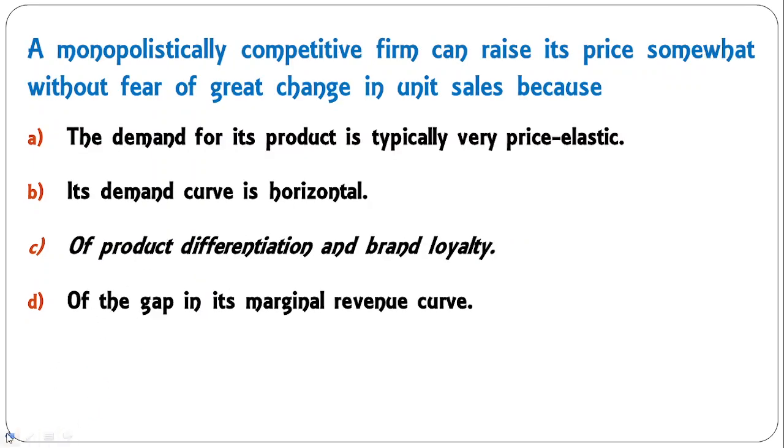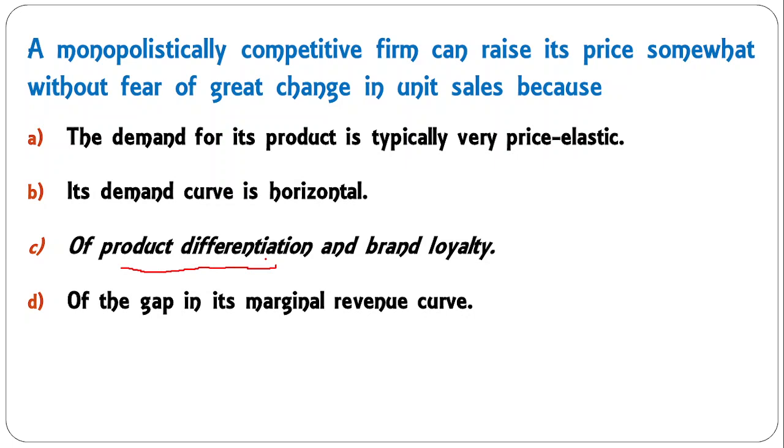A monopolistically competitive firm can raise its price somewhat without fear of great change in unit sales, because the demand for its product is typically very elastic. Its demand curve is horizontal, of product differentiation and brand loyalty, of the gap in its marginal revenue curve. Why can the monopolistically competitive firm raise the price? Because the products are differentiated.